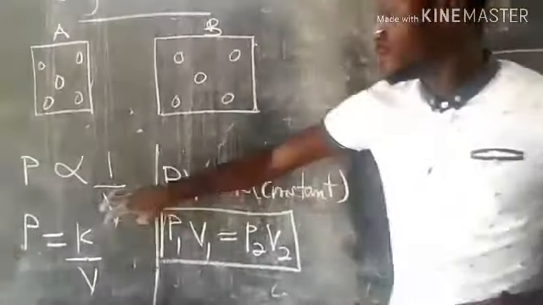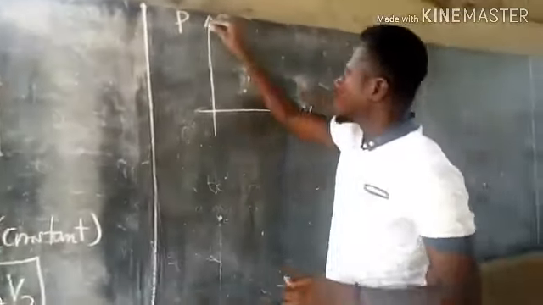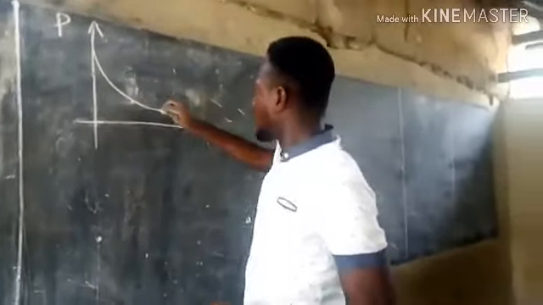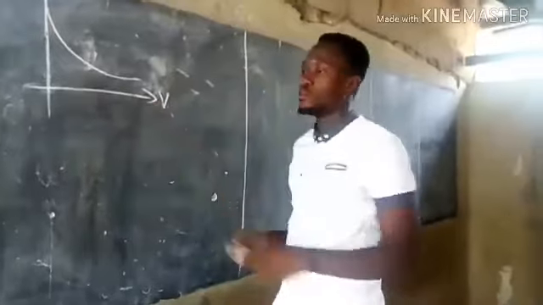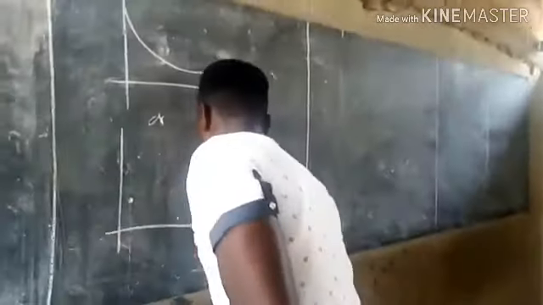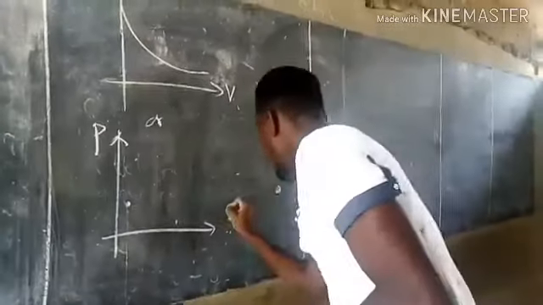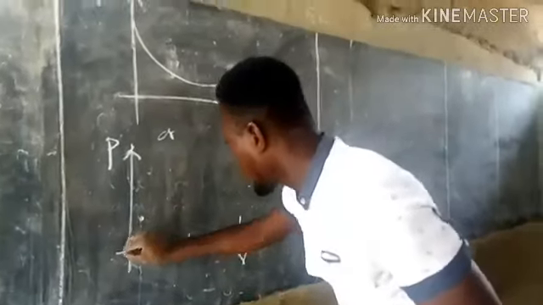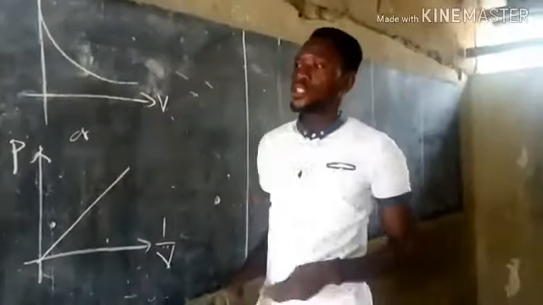In other words, when volume increases, pressure will decrease. So pressure decreases exponentially with volume. So this is the graph that shows the variation between pressure and volume. Or we can also plot pressure against the inverse of the volume, so 1 on V. And this will yield a straight line. So these are the two graphs under Boyle's law.